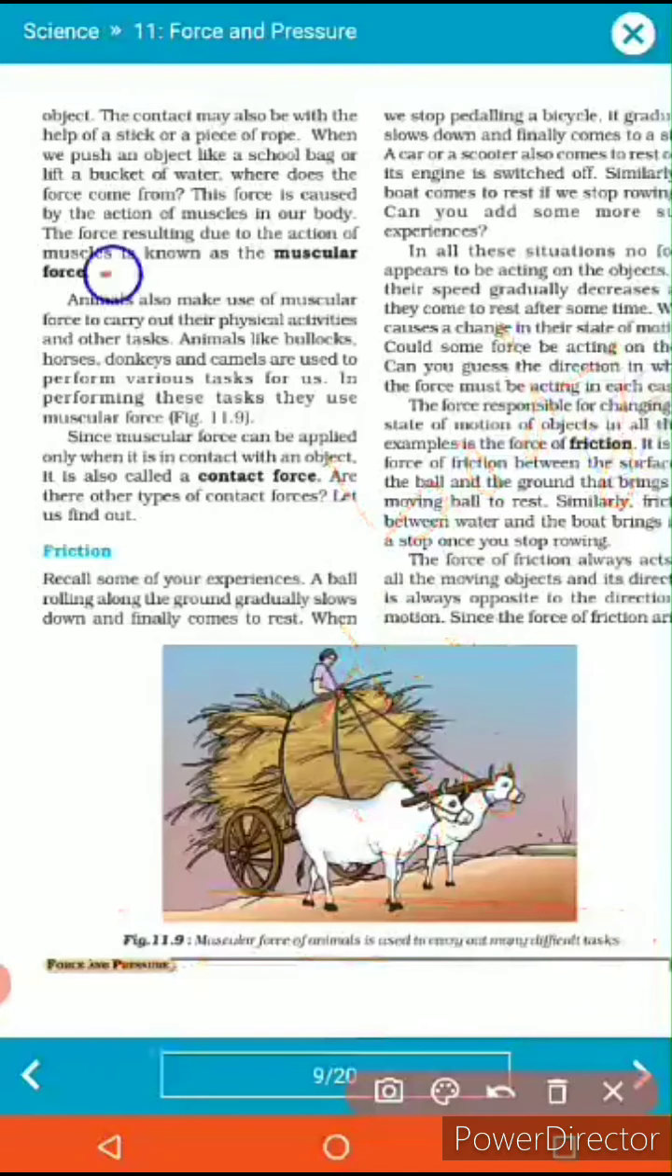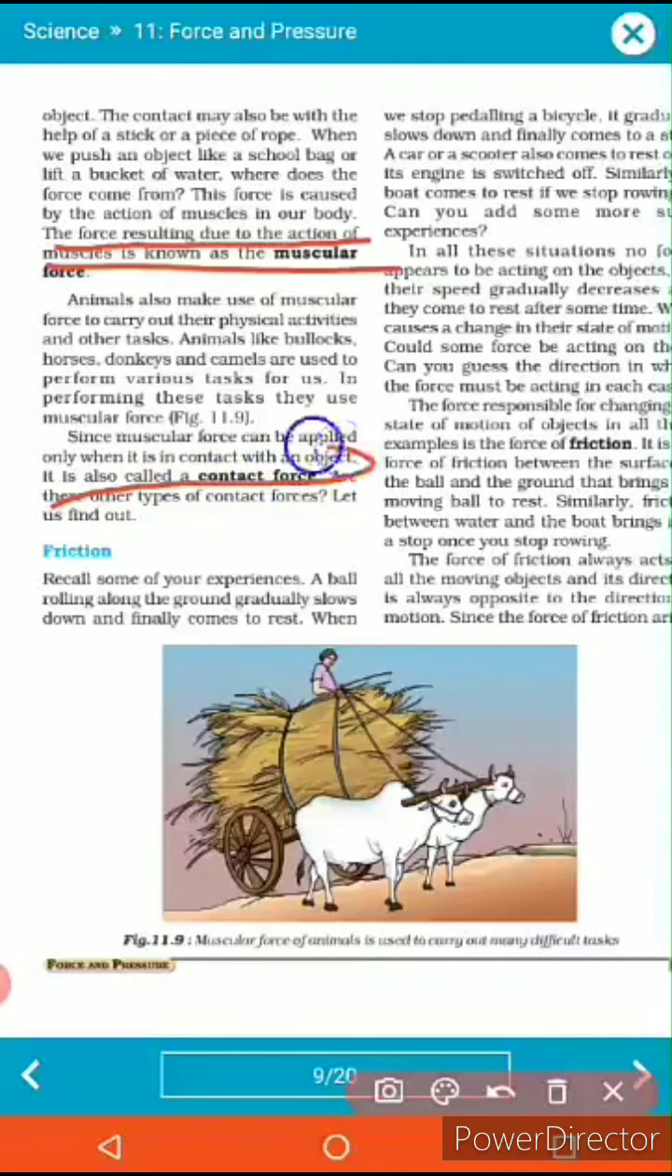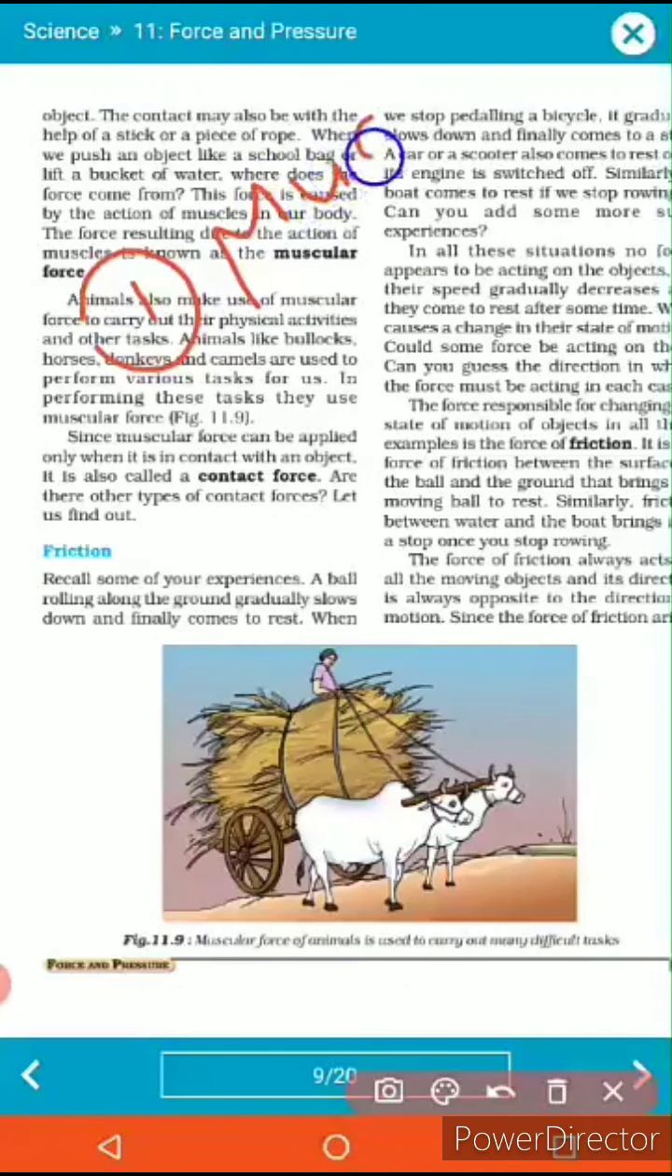The definition is: the force resulting due to the action of muscles. The forces arising due to your muscles are called muscular forces. For muscular forces to be valid, contact is required. So these are called contact forces. That's why these forces are called contact forces. Fine, so first the muscular force is done.